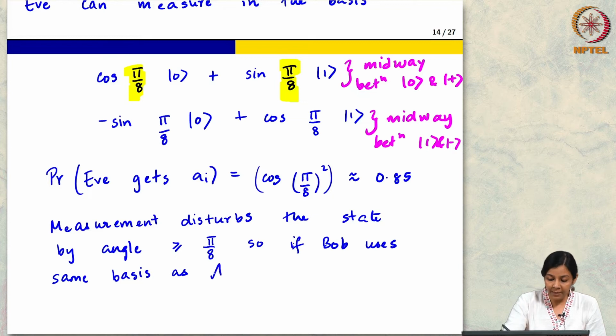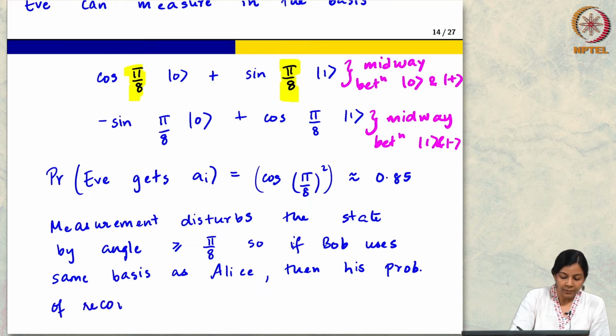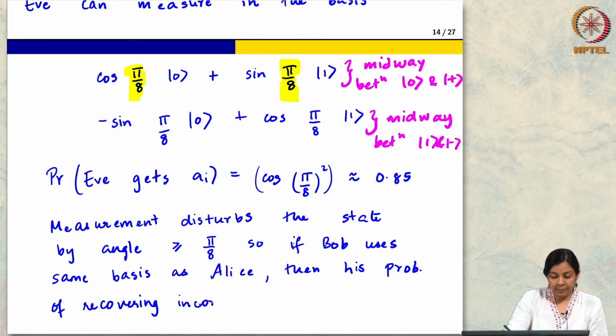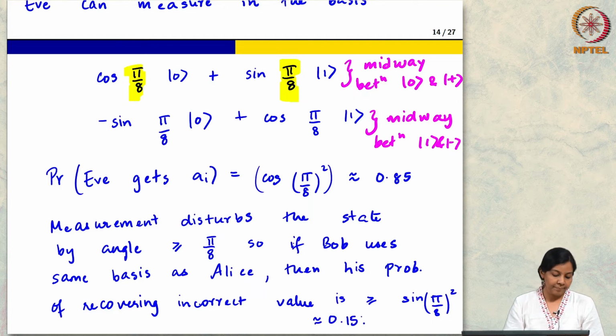So if Bob uses the same basis as Alice, then his probability of recovering an incorrect value is nonzero. And actually this is all I want to say about the security.